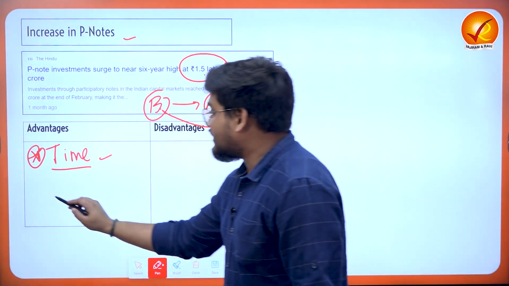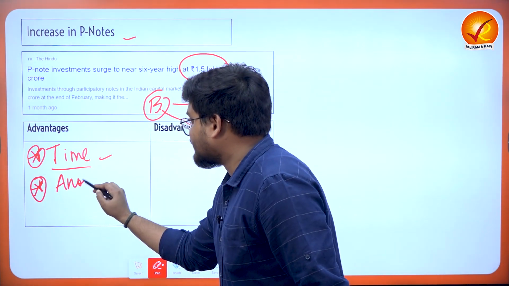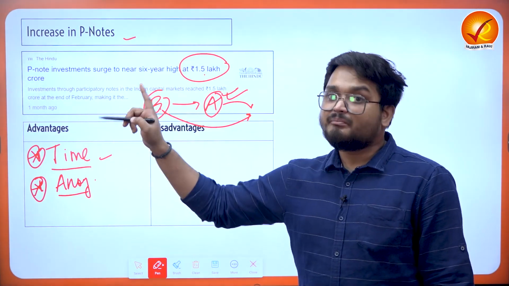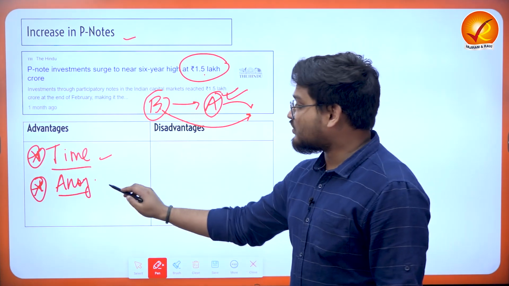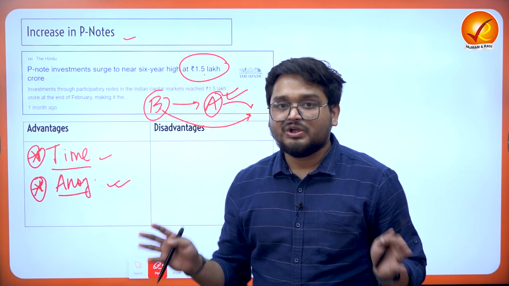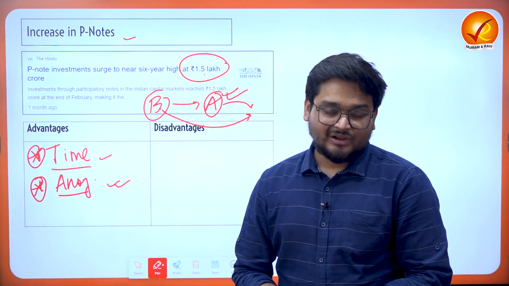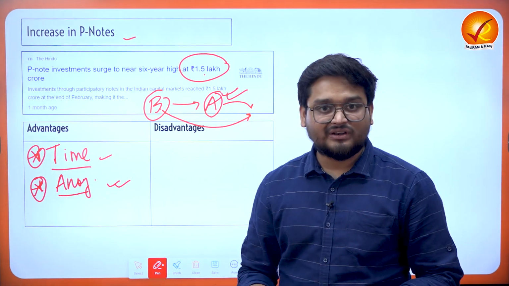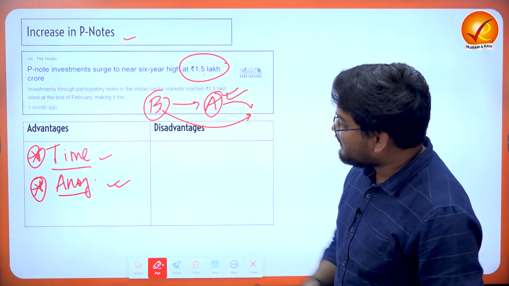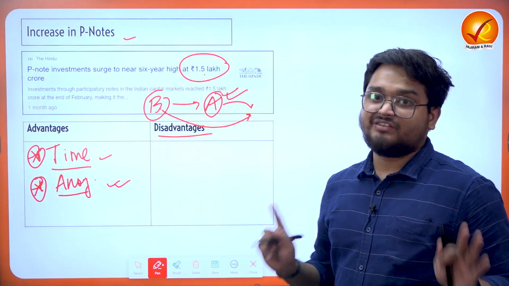Next, we have to understand that the big advantage here is the anonymity. Anonymity means that SEBI would not be knowing the names or the identity of the P note holder. This is also a very plus point for some kinds of investors, particularly hedge funds, who do not want their identities disclosed to the stock markets due to many security reasons, many confidential and corporate reasons also. And finally, we have to understand some disadvantages. Here the disadvantages are very, very serious.